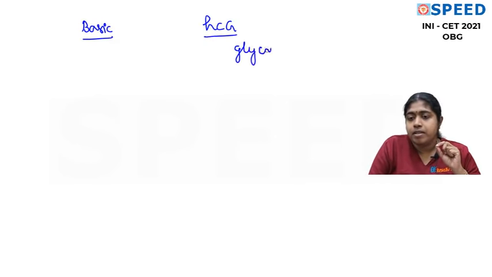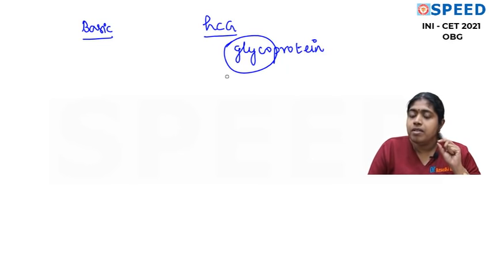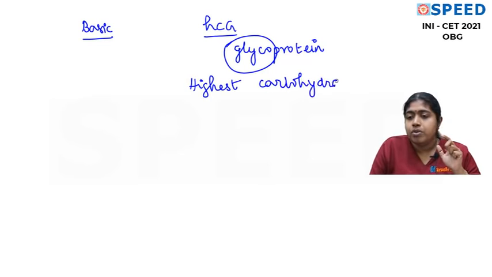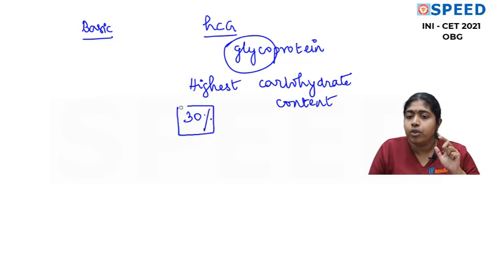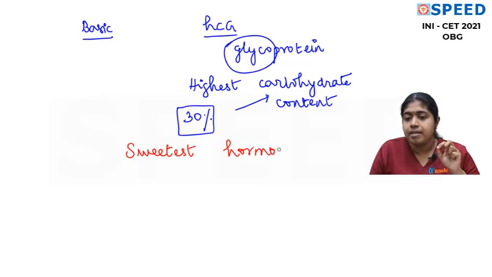What type of a hormone is it? It is a glycoprotein. It's not a polypeptide. And here the most important point is, this is the hormone in the human body with the highest carbohydrate content. Nearly 30% of human chorionic gonadotrophin is carbohydrate. Hence we also describe this hormone as the sweetest hormone.